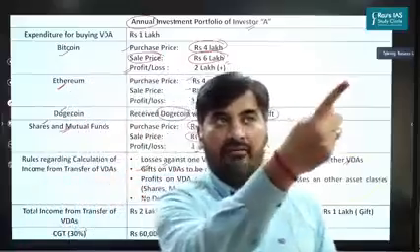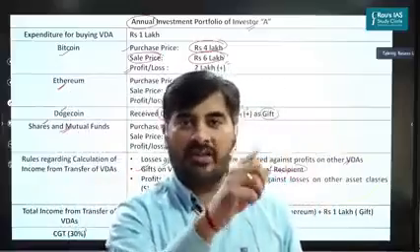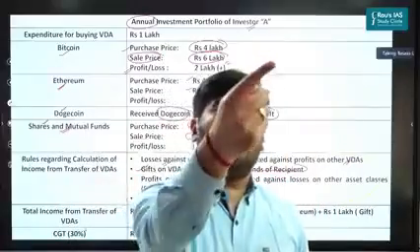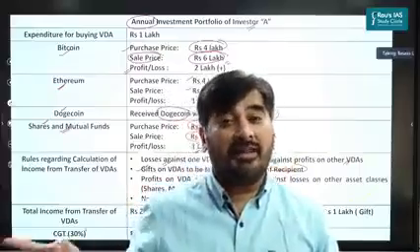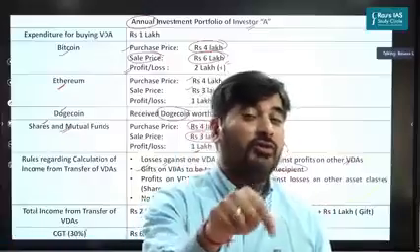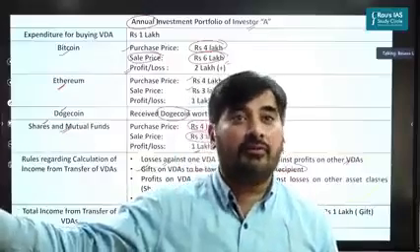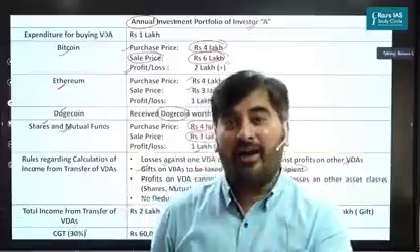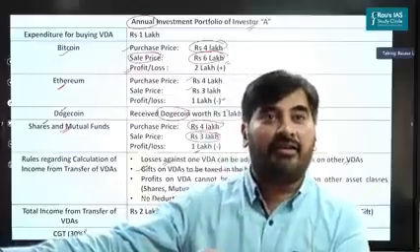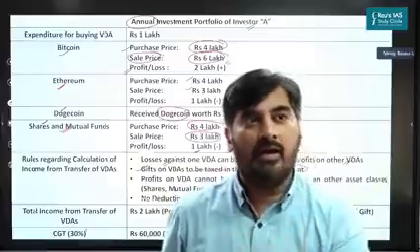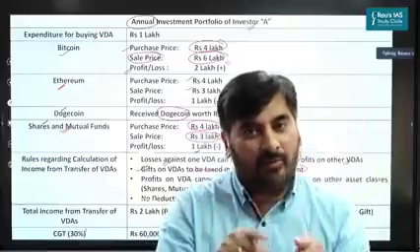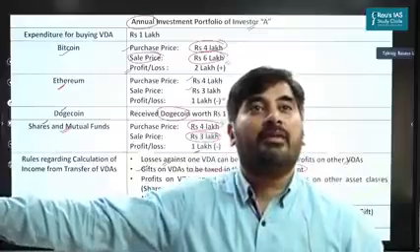Let's say I have received a Dogecoin worth rupees 1 lakh. Let's say you, as my friend, have given me a gift of 1 lakh rupees of Dogecoin. The government says, why should you alone get the gift? I should also get a share, right? So the government says, if you are getting 1 lakh rupees in Dogecoin, you add that 1 lakh rupees to your income. Are you getting this?